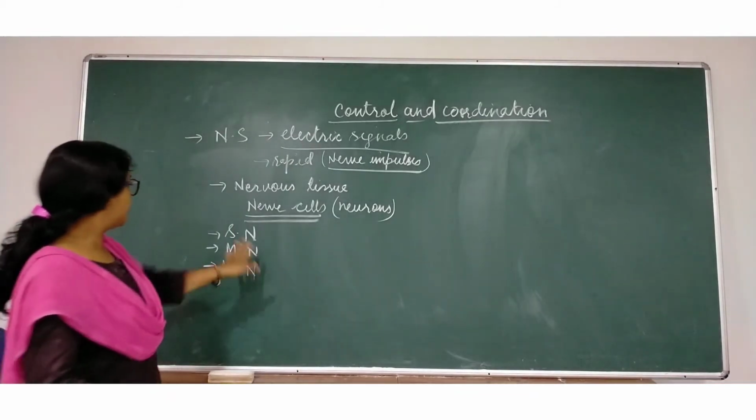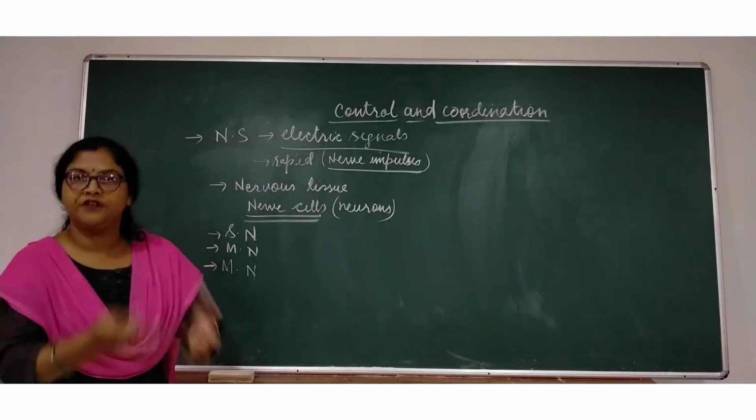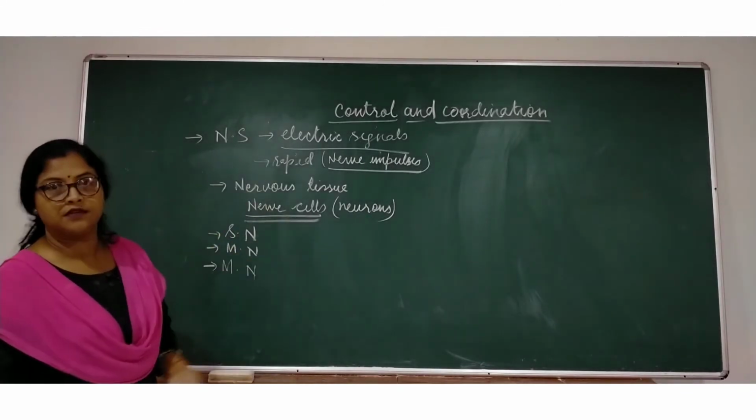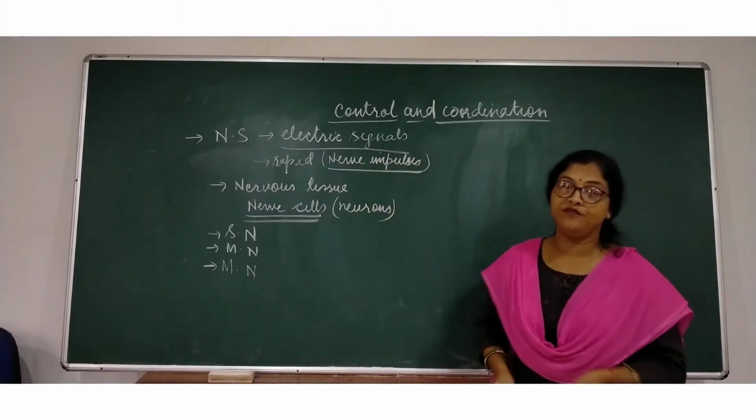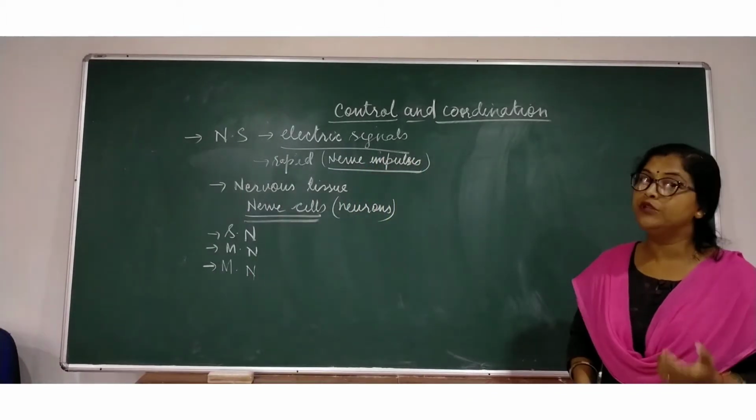To go for the further videos of this chapter, we need to know the complete structure of this neuron and how it works.